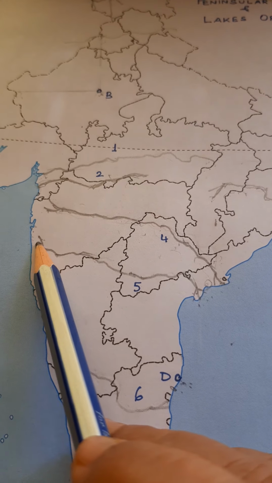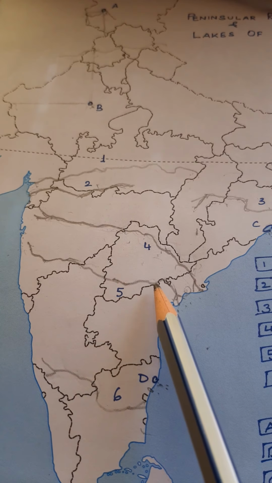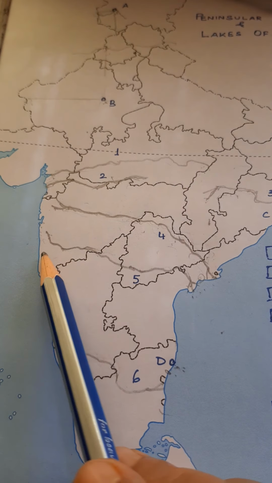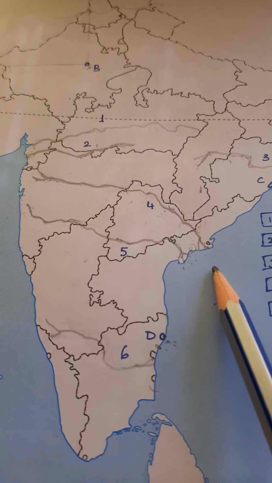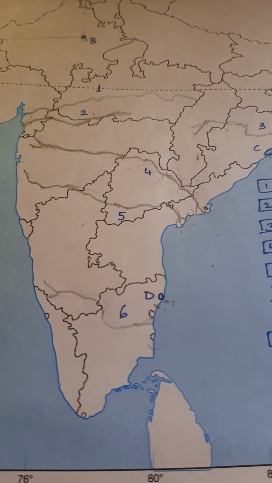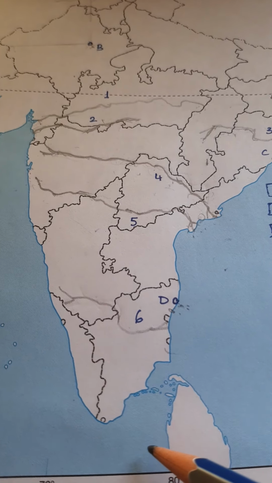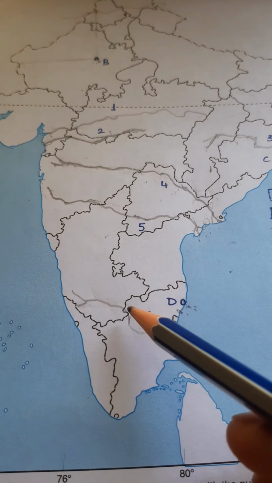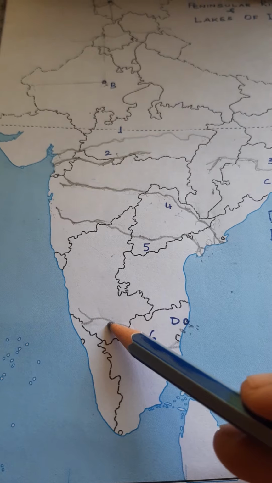So from here, children, the river will start and continue over 4 states: Maharashtra, Karnataka, Telangana and Andhra Pradesh. And finally we have the Kaveri river. Kaveri is much shorter among these major peninsular rivers. This starts from Karnataka, and this also starts from the Brahmagiri range.